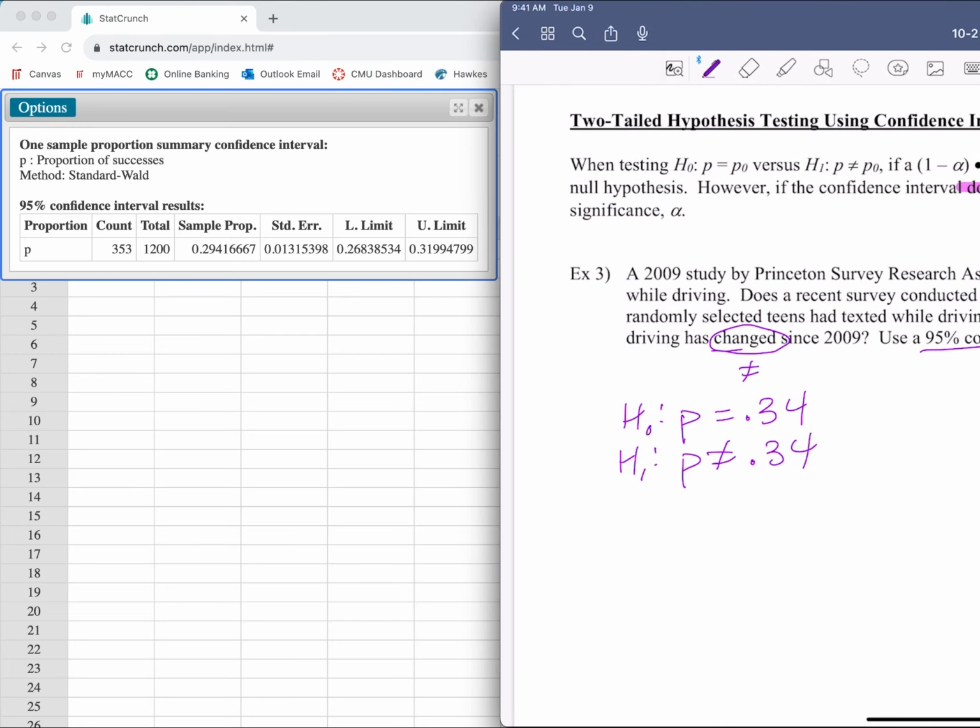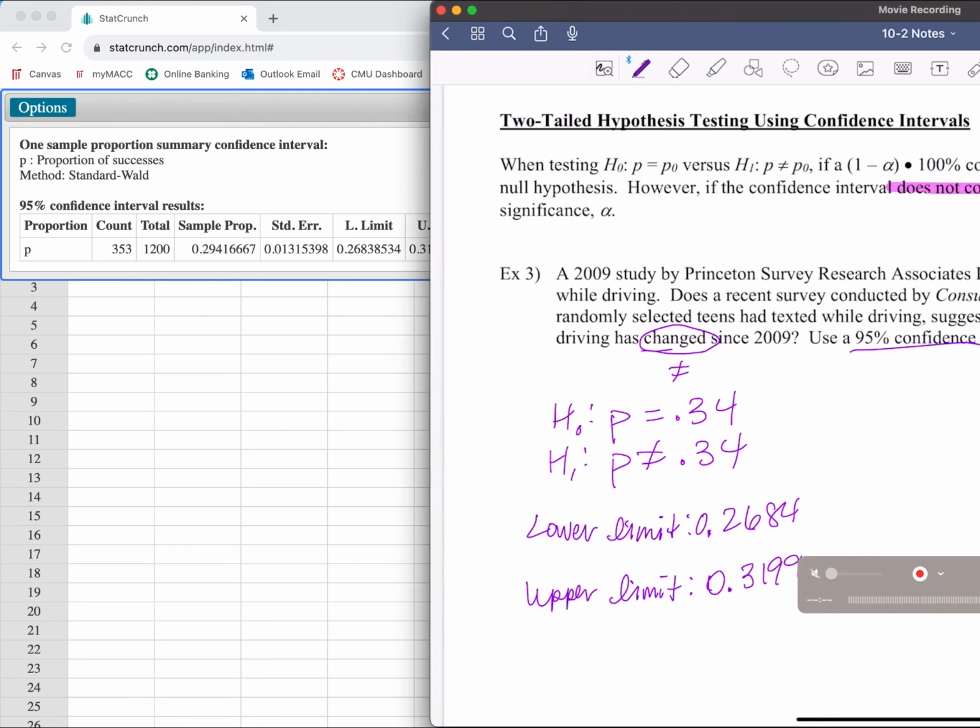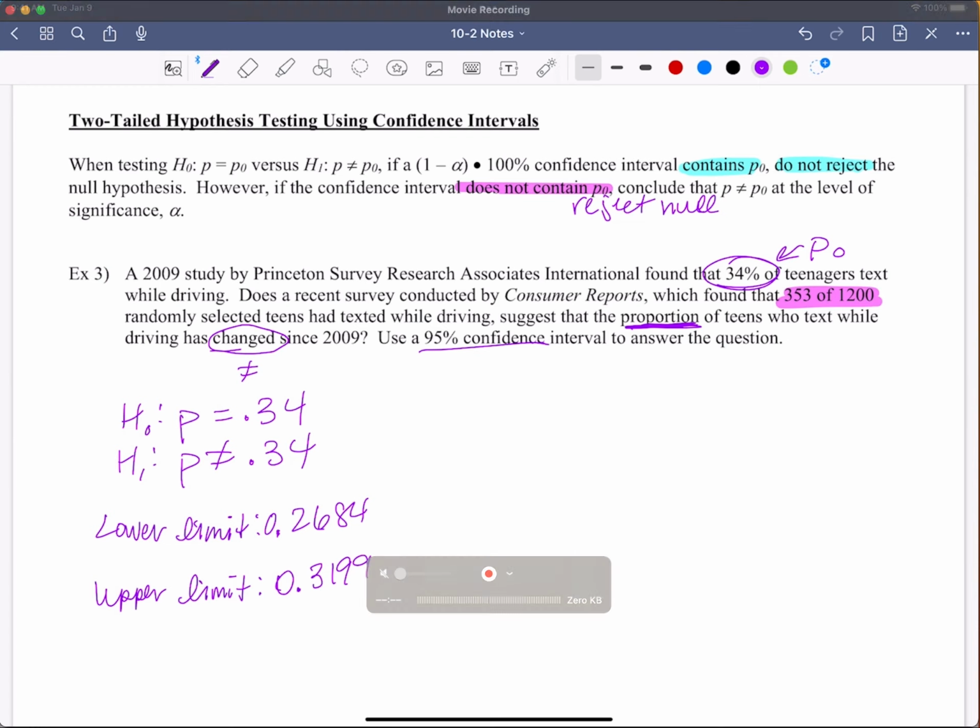All right, so I know that my lower limit is 0.2684, and my upper limit is 0.3199. I'm going to scoot this over so we can see the whole thing. We've got the info that we needed.